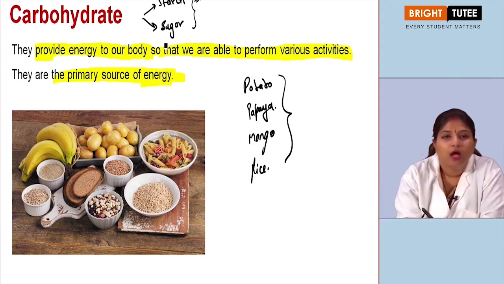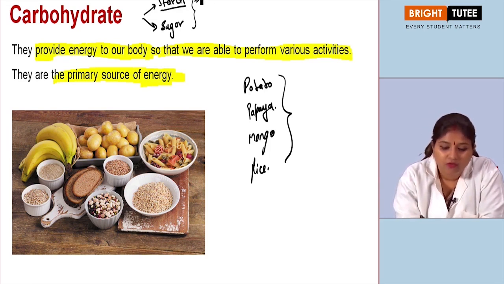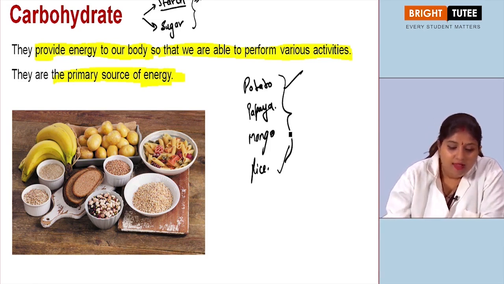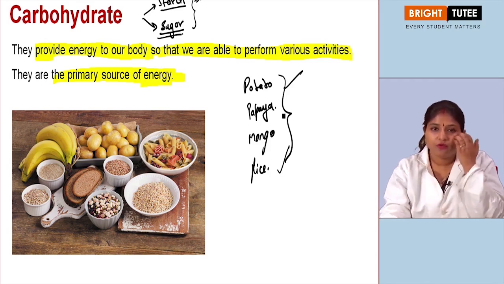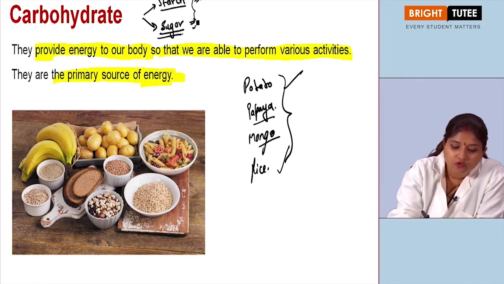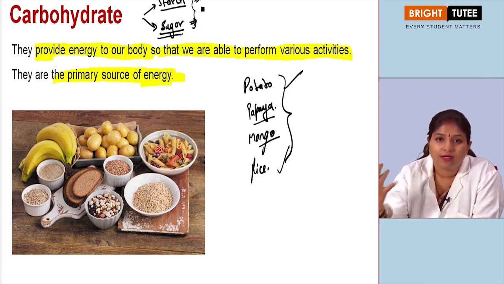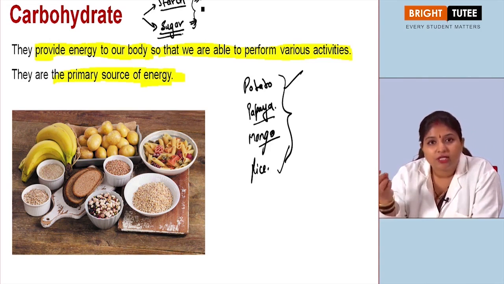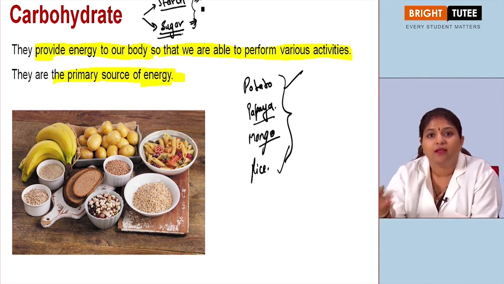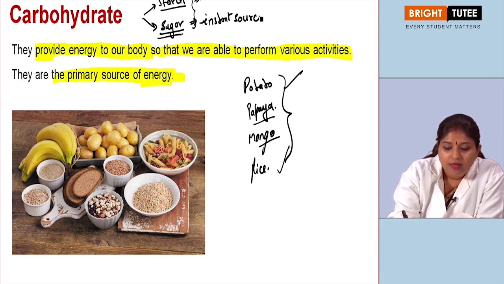Like I said, there are two main carbohydrates that we usually talk about in general terms. One is the starch, which is present in potato and rice, and then you have the sugar, which is usually present in sweet fruits like papaya and mango, right? If you compare these two, which is more energy giving? That means out of these two, which is the one that if you eat it, instantly you will get energy? That is sugar. It is the instant source of energy.